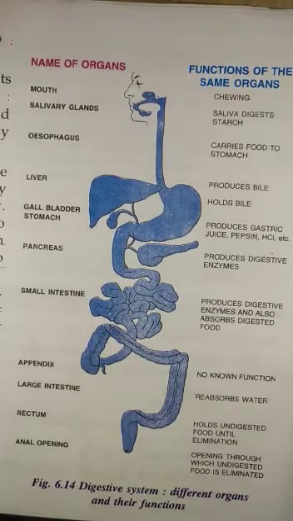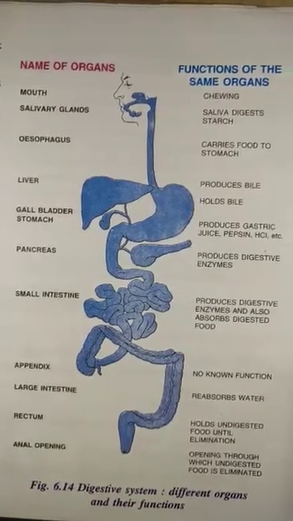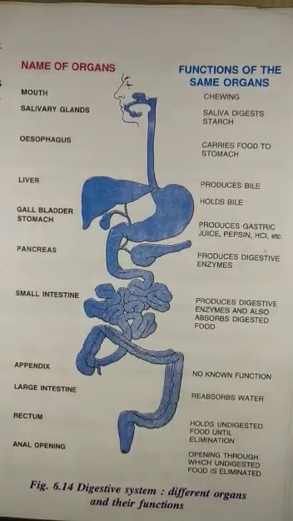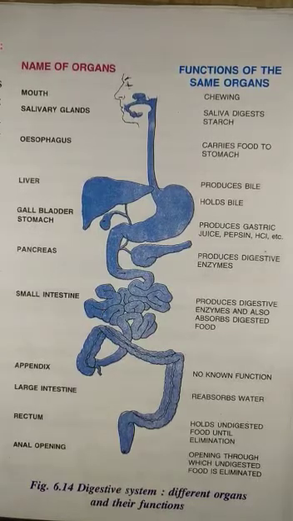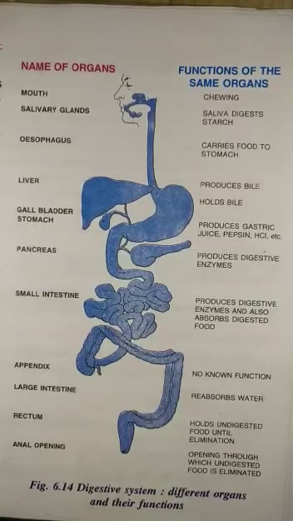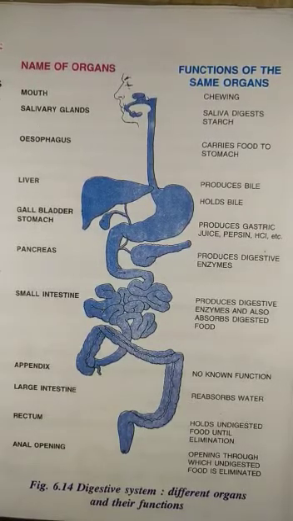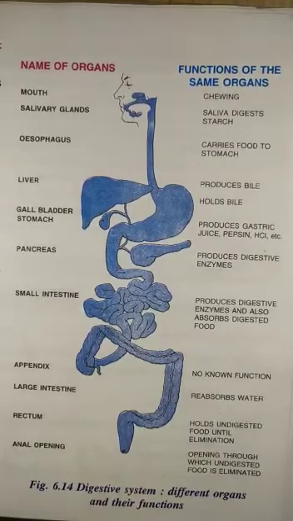The partially digested food now reaches the lower part of small intestine, where the intestinal juices complete the digestion of all components of food. The carbohydrate breaks down into glucose, fat breaks down into fatty acid, protein breaks down into amino acid. The digested food now passes into the blood vessel in the wall of the intestine. This process is called absorption.